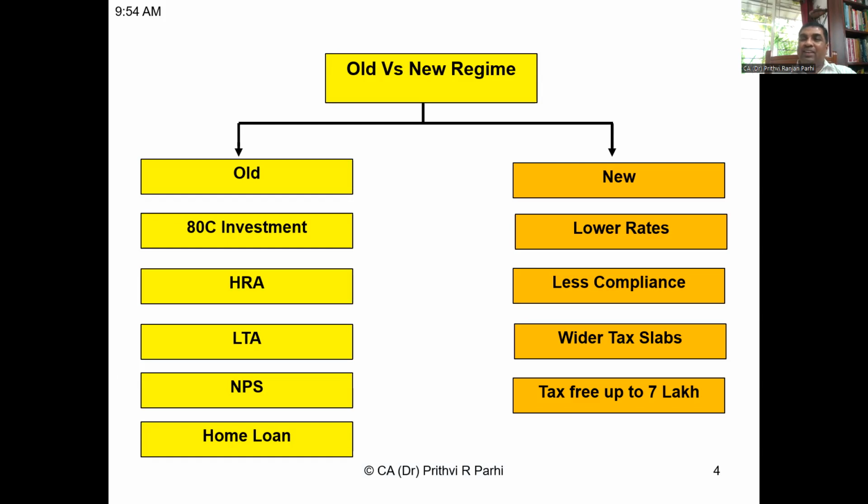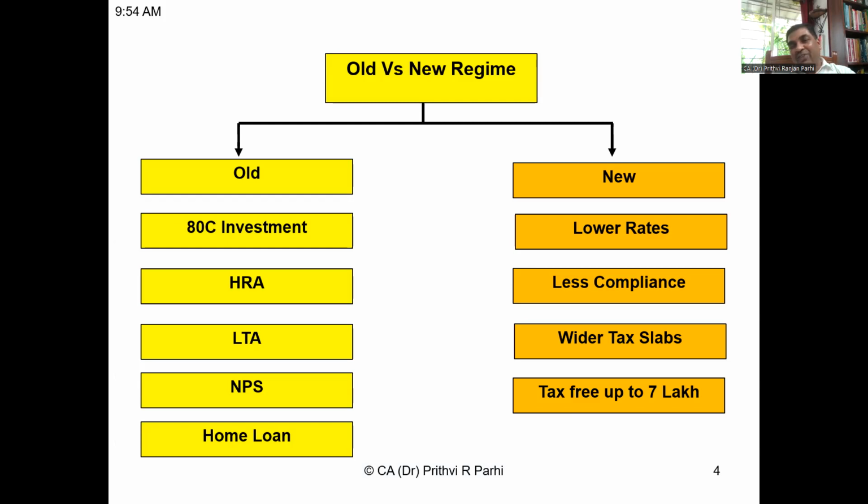One more important thing is housing loan or home loan interest. If it is a self-occupied house, the home loan interest up to 2 lakh rupees is normally claimed by employees. That is allowed only under the old scheme, not under the new scheme. So these are some key deductions you have seen.